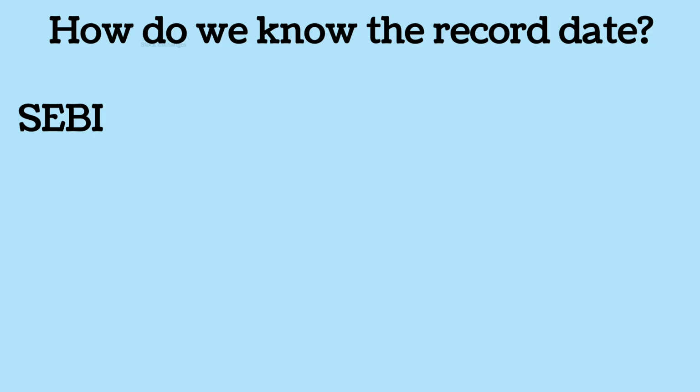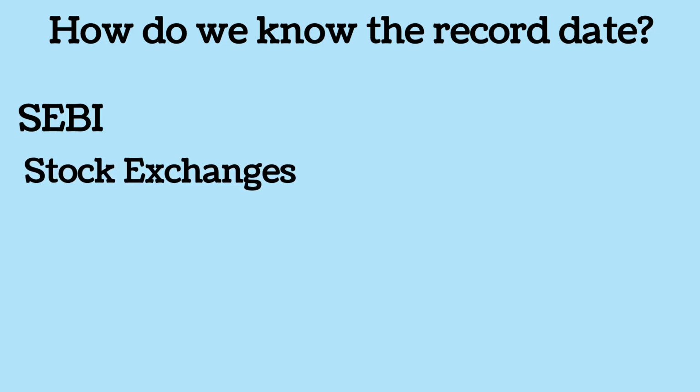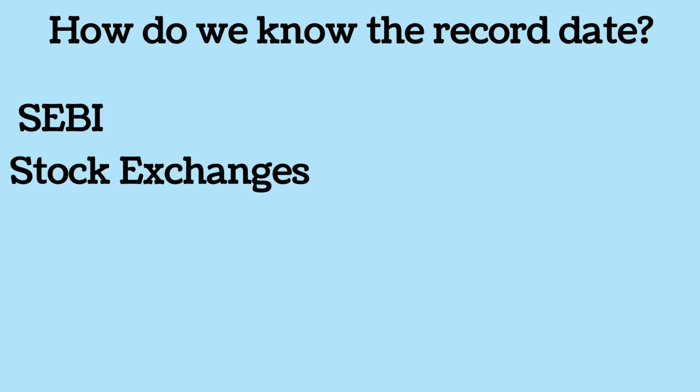Another source is through the stock exchanges. The company has to inform the stock exchanges about this record date as they have to make changes in the prices of the shares as per the instructions of the company on or after the record date. So, the stock exchanges website is another authorized source for knowing the record date.